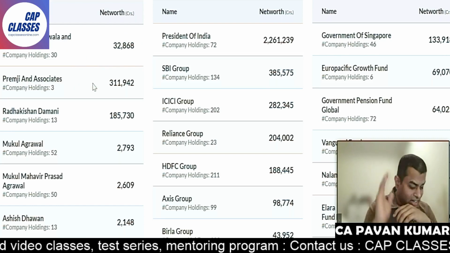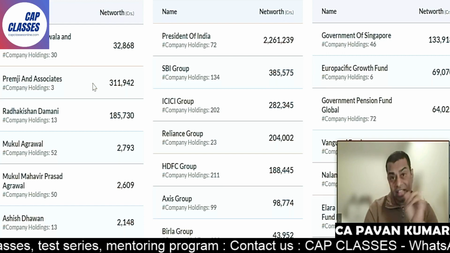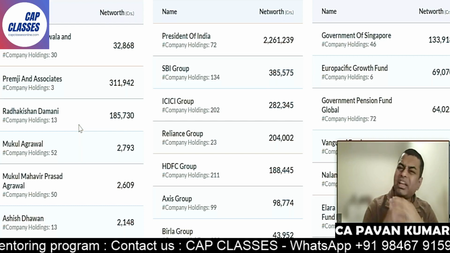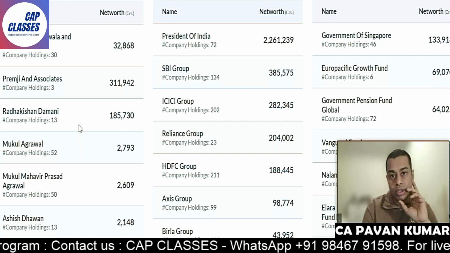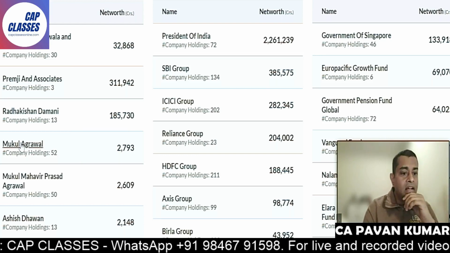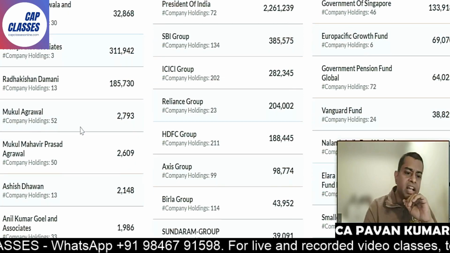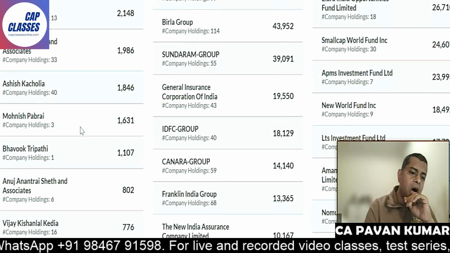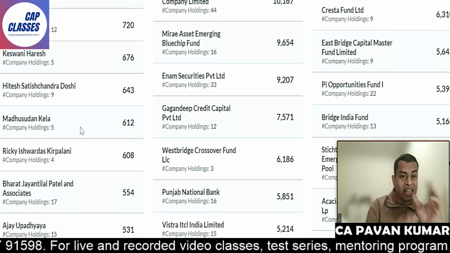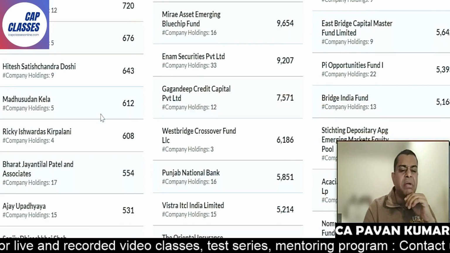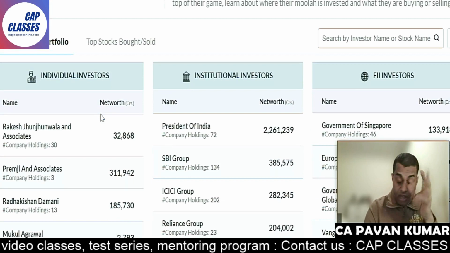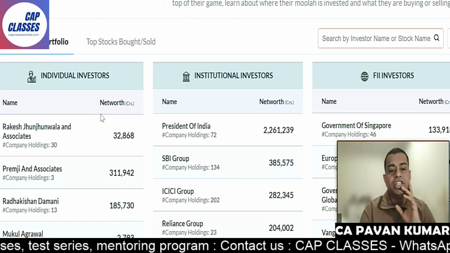Premji and Associates, another very big investor firm. They are investing. They have money. Radhakrishnan Damani is also one of the biggest investors. DMart, Avenue Supermarkets we call. Very big guy, next to Adani Ambani. Then Mukul Agarwal, another big guy. All these names, Vijay Kedia, all these people on the extreme left-hand side, big people. All these people have shares in this company. Okay, ignore. Come to institutional investors.